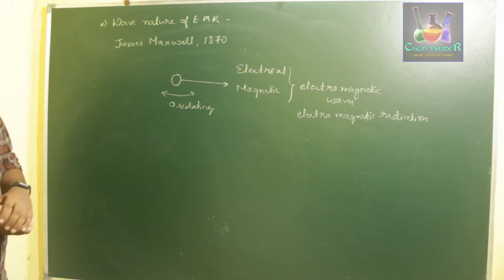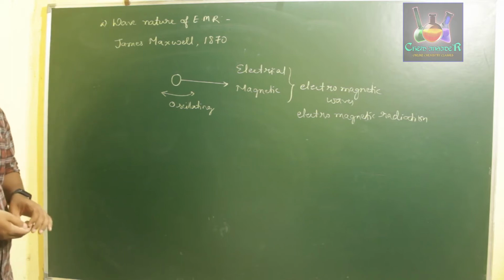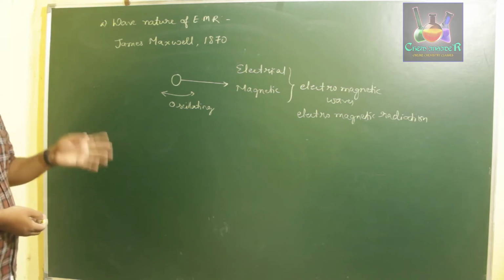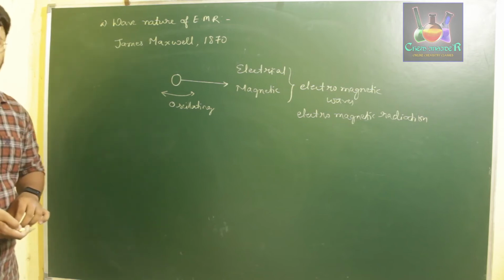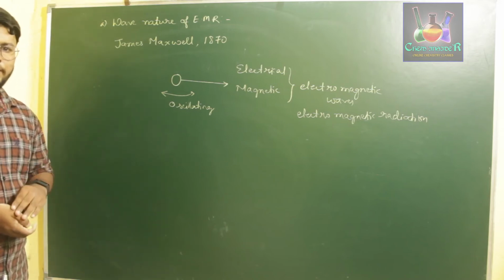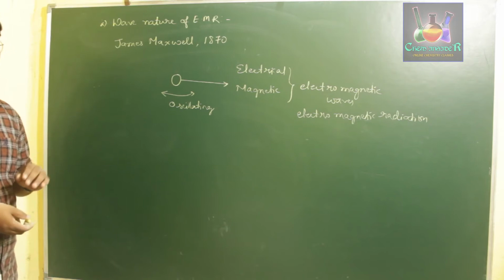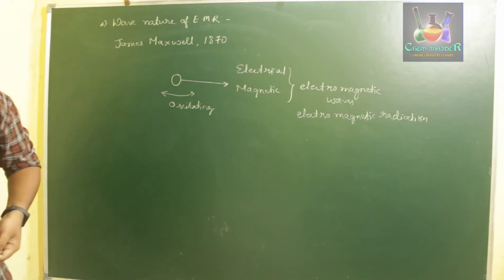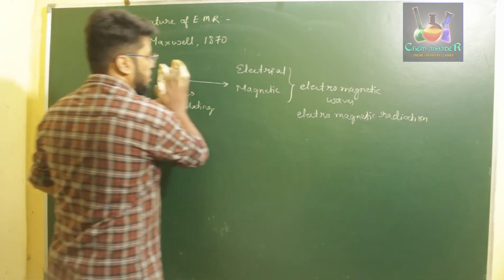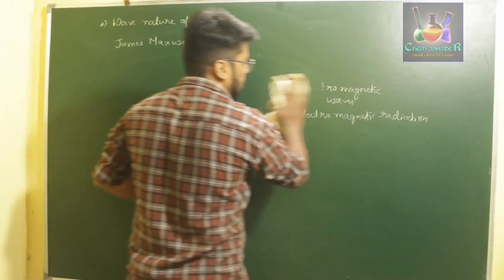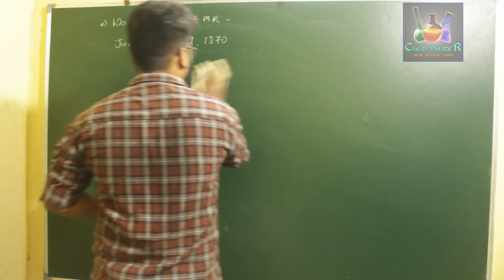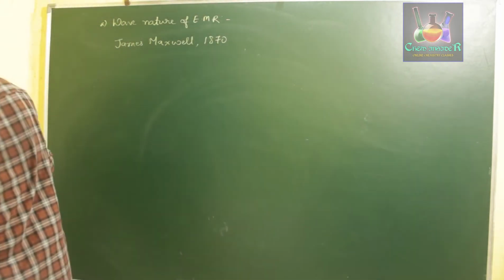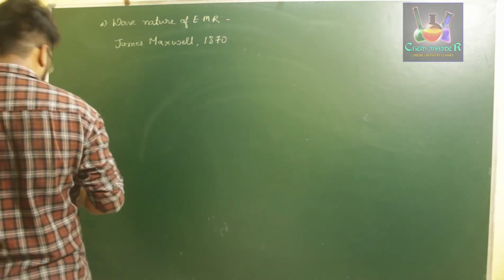Using all those theories and his own studies, he proposed 4 points to explain the wave nature of electromagnetic radiation. Those points are: first one, if you consider an oscillating particle, he said there are 2 types of radiation found.